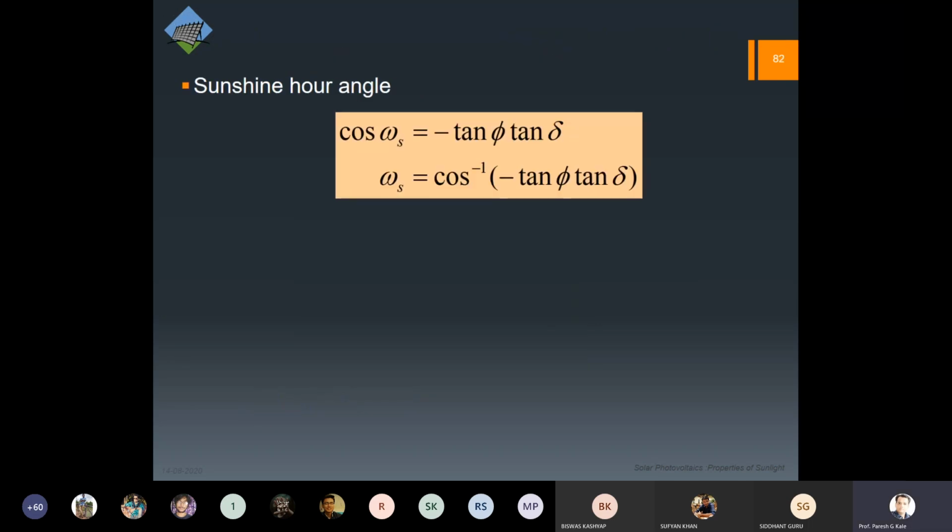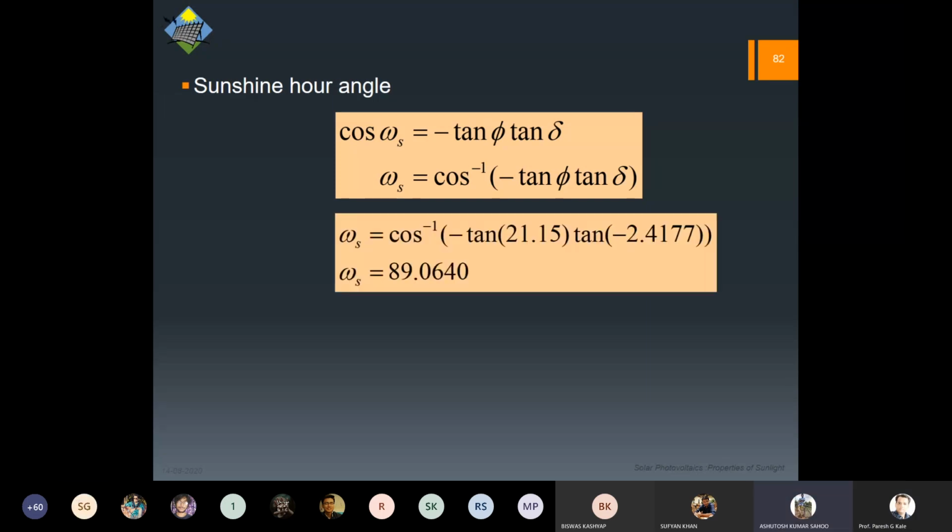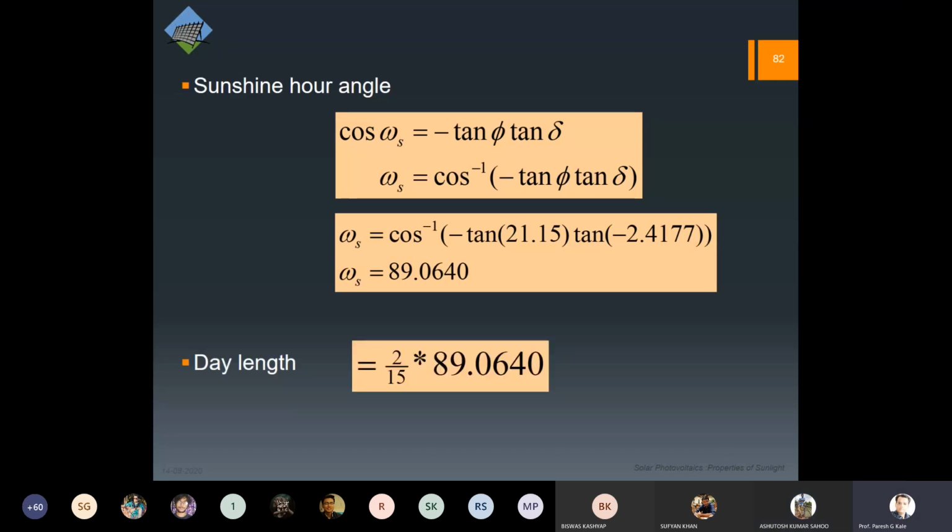So sunshine hour angle can be given by this. Any answer? 89.06. Yes, 89.06. Next one is the day length. So day length is simply 2 by 15 into this. So it will be 11.87 hours. So roughly you can say 12 hours. So on that day it would be roughly about 12 hours in Nagpur.